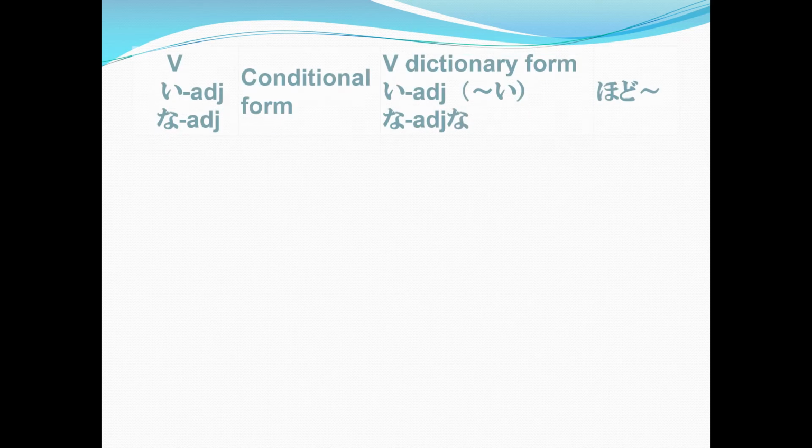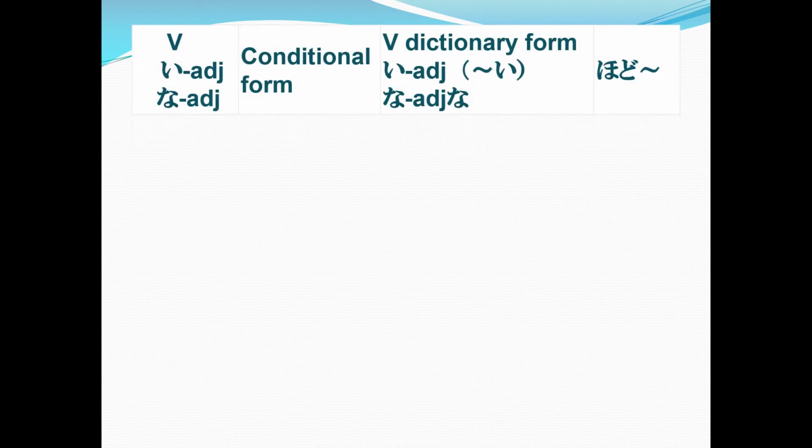Now, this is a bit complicated. It's the verb, ii adjective, or na adjective in their conditional form, followed by the verb in dictionary form, the ii adjective with the ii and the na adjective with the na, hodo, and then another sentence.